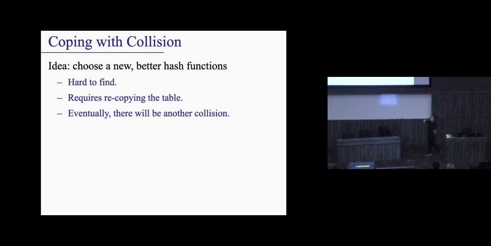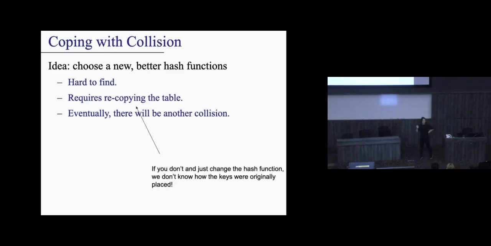Another way to do it is that let's say you insert some values, and then you realize there's a collision. You can try to pick a new hash function after that, right? But the problem with this is that you have to recopy the entire table, and eventually there's going to be another collision. The reason why we have to recopy the table is, again, if you change the hash function without rehashing the elements, you won't know how the items got there in the first place. You can't find it again, right? The hash function is really telling you where to go. That's the idea. So these kinds of approaches, we might want to discard.